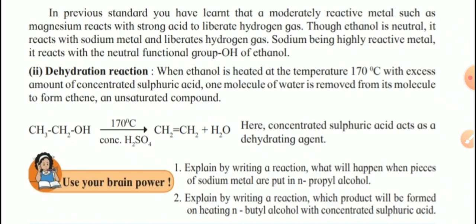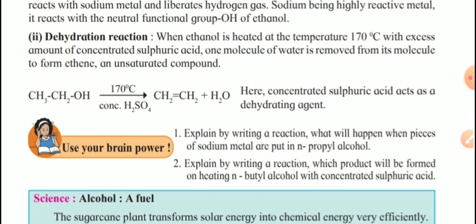See, the answer is repeated here again. Though ethanol is neutral, it reacts with sodium metal and liberates hydrogen gas. Sodium, being a highly reactive metal, reacts with the neutral functional group OH of ethanol. This is the first type of reaction we learn.